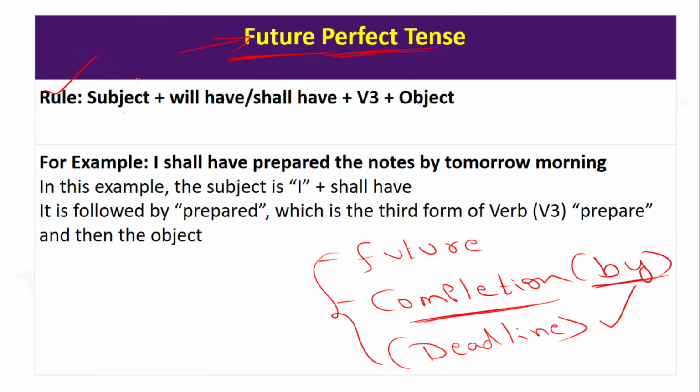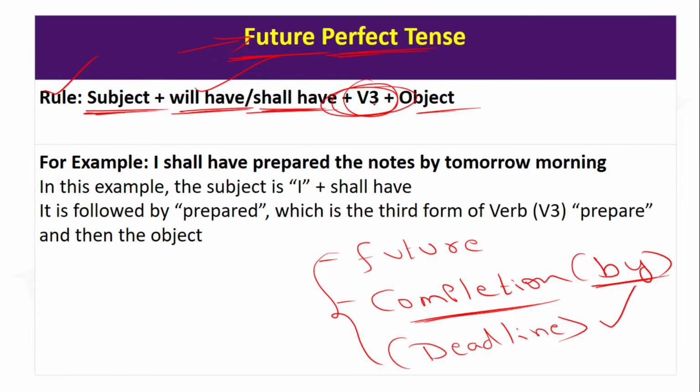The grammar is like this: the subject is the beginning of the sentence, followed by will have or shall have, followed by the verb in the third form, and ends with the object. I'll repeat. Subject plus will have or shall have, followed by the verb in the third form, and ends with object.